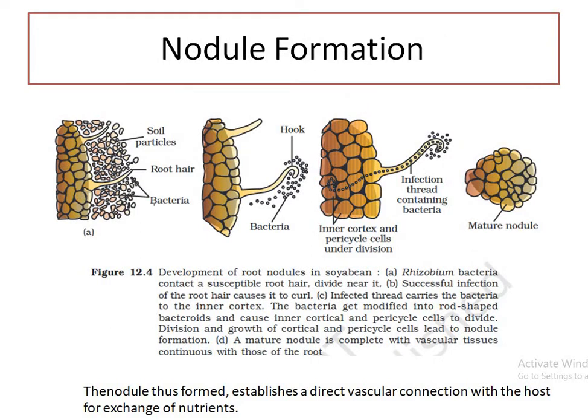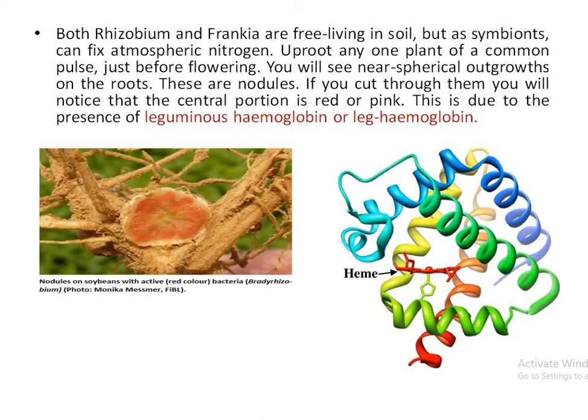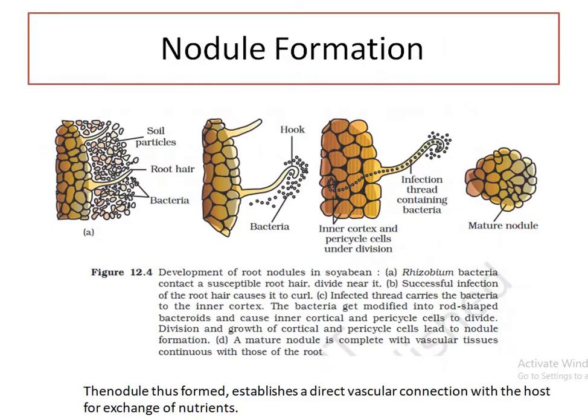First, we will see the formation of root nodules, how these root nodules are formed in the plants. As we know, microbes live in soil, the rhizobacteria. Rhizobium normally lives aerobically in the soil, that is an aerobic bacteria.